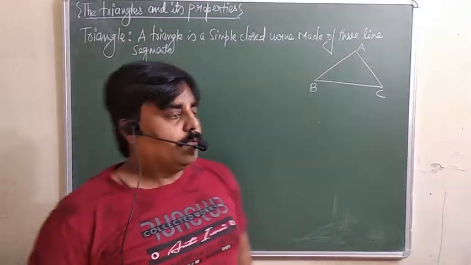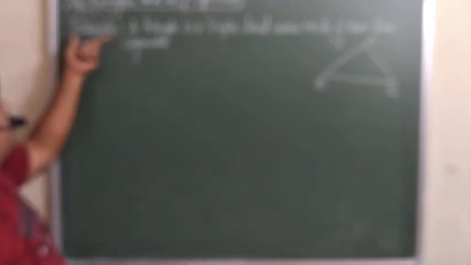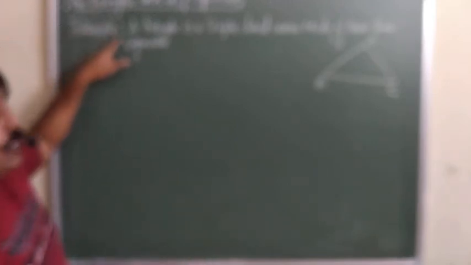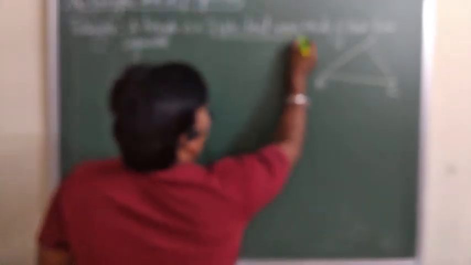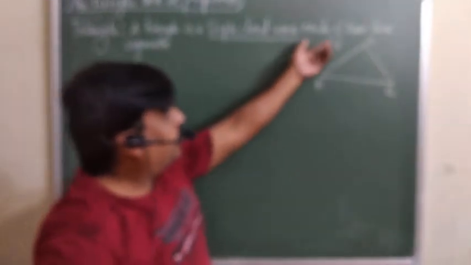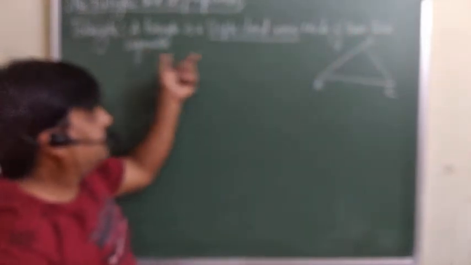Hello everybody. Today we will discuss triangles and their properties. So first of all, we will discuss the triangle. पहले हम समझेंगे triangle क्या होता है. A triangle is a simple closed curve. Triangle क्या है? That is a simple closed curve, but that is made by three line segments.